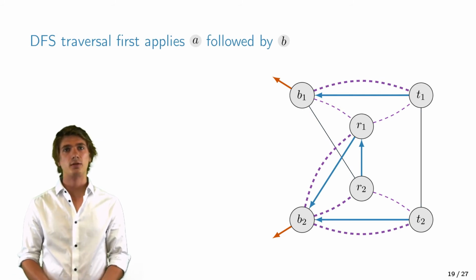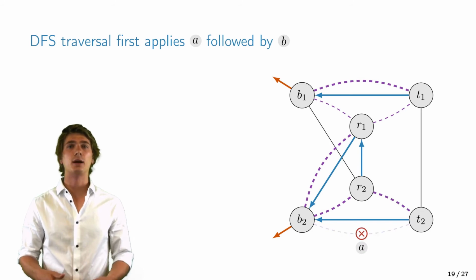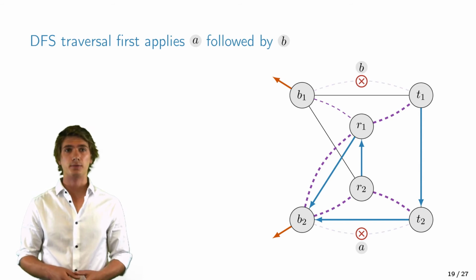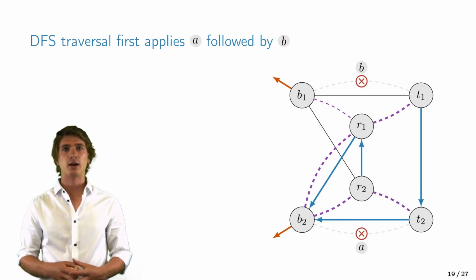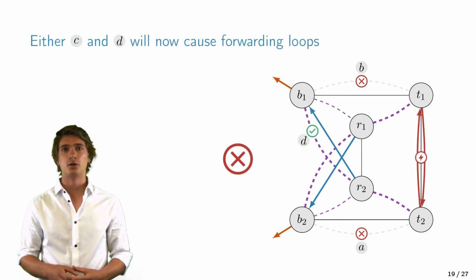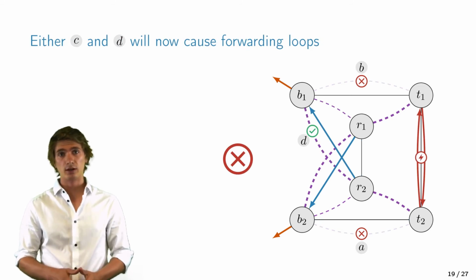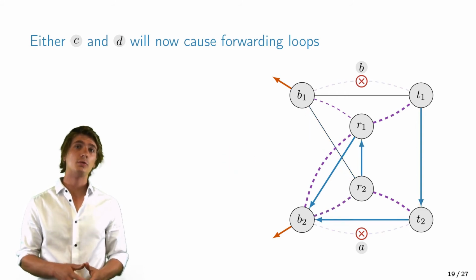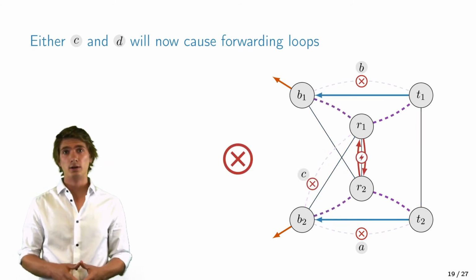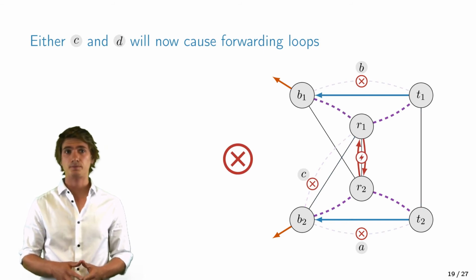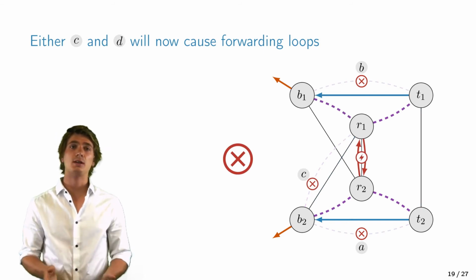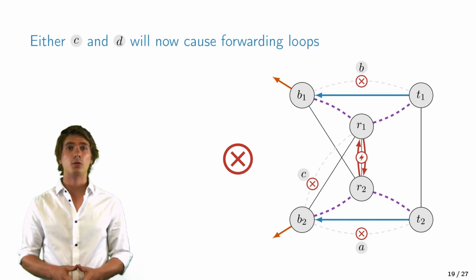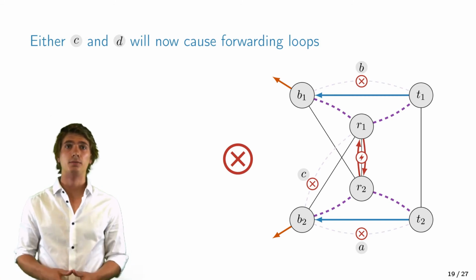And let's assume that Snowcap first picks command A followed by command B. And now all routers choose B2 as an egress point. But if we now try to add the session from B1 to R2, then we get a forwarding loop between T1 and T2, because they select each other. And similarly, if we try to remove the session from B2 to R1, then we have a forwarding loop between R1 and R2. So the DFS exploration is stuck, which means that none of the commands that are remaining can be applied. So how does Snowcap now continue?